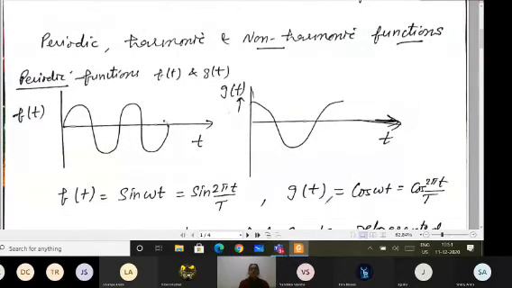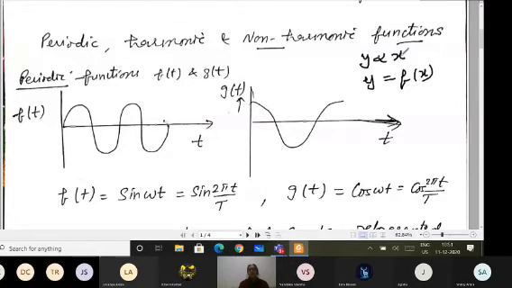A few more definitions. I have to talk about periodic motion, harmonic motion, and non-harmonic functions now, because the motion is repeating itself. Now this motion I can write in the form of some function. Like in the previous chapters we said that if y is dependent upon x, it means y is proportional to x, then I can say y is a function of x.